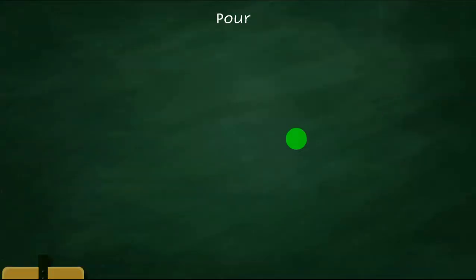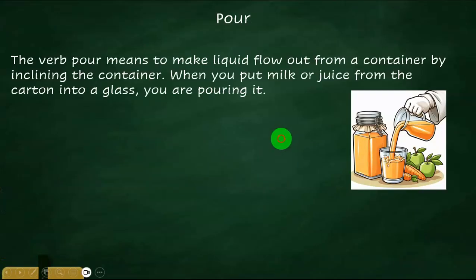First of all, let us start with the word pour, P-O-U-R. Now, the verb pour means to make liquid flow out from a container by inclining the container. When you put milk or juice from the carton into a glass, you are pouring it. Now look at this picture, friends, right? You are pouring something into a glass. It could be juice, it could be milk, but that is the first meaning of the word pour.